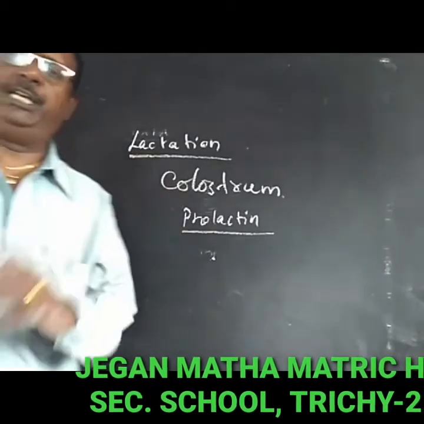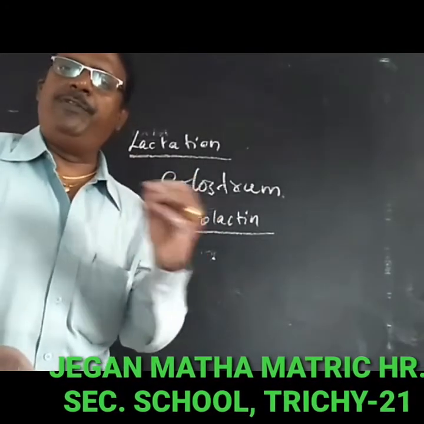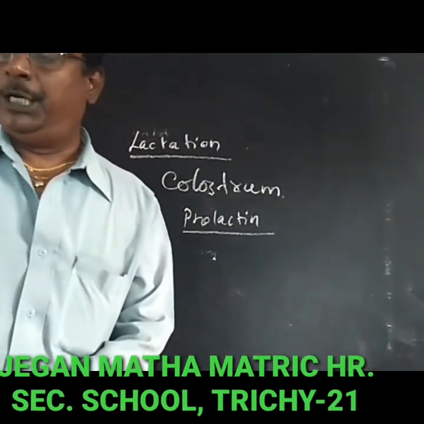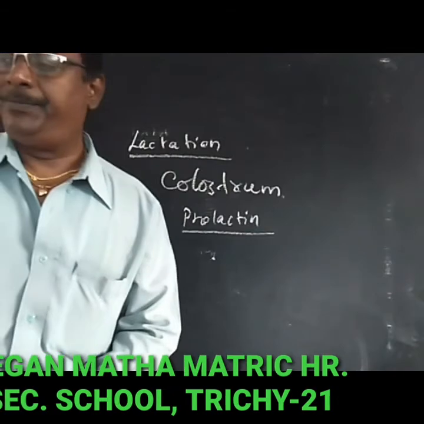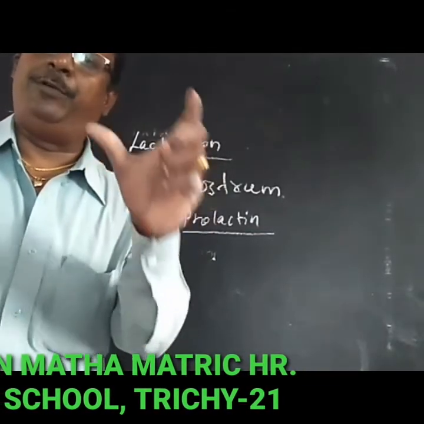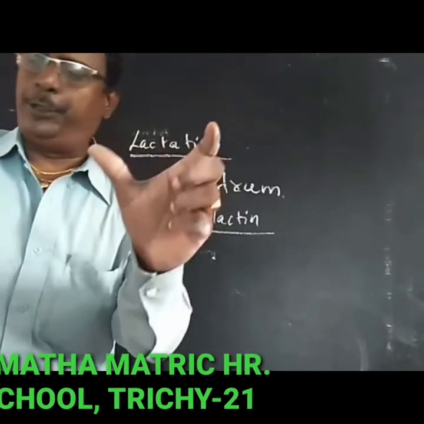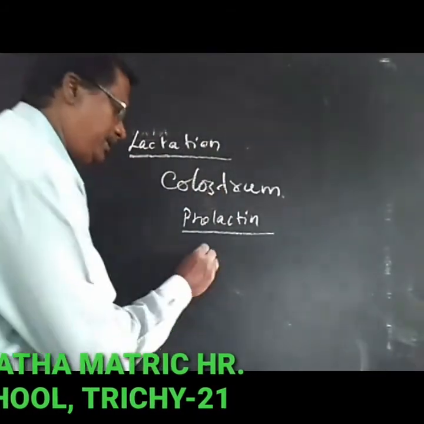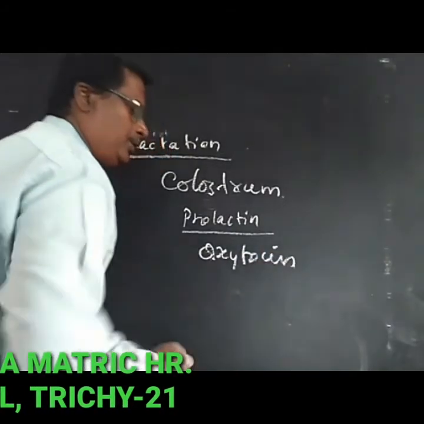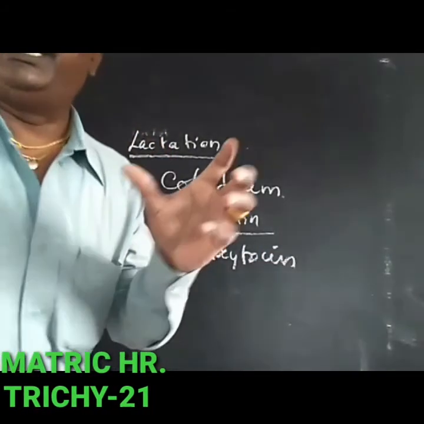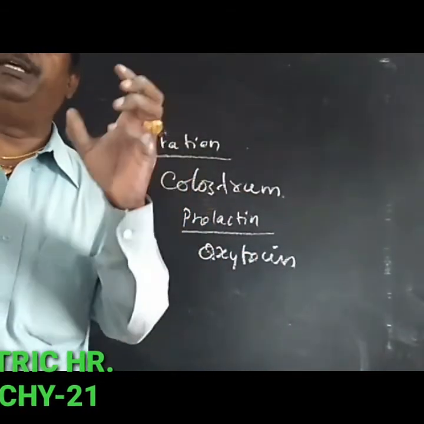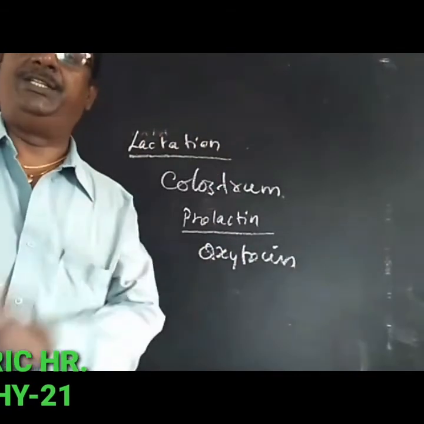The ejection of the milk is stimulated by oxytocin from the posterior pituitary gland. Milk ejection means the milk moves from the mammary gland to the outside of the body. The posterior part of the pituitary gland is called the neurohypophysis. It produces the hormone oxytocin, which is used for the ejection of milk from the mammary glands.